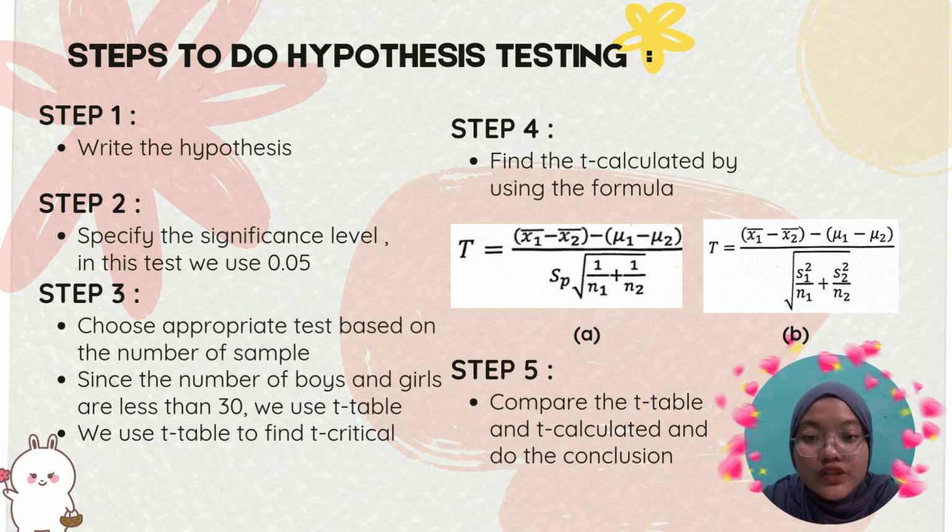Okay, step 3, we choose an appropriate test based on the number of samples. Since my sample of boys and girls is less than 30, we use the t table. We use the t table also to find the t critical. Okay, for step 4, find the t calculated by using this formula. A is for when the variances are equal, B is for when the variances are unequal. And the next step is step 5. We compare the t table and t calculated and make the conclusion.